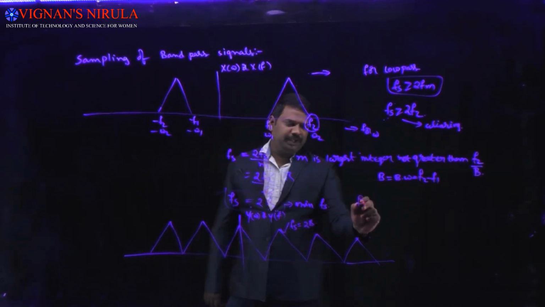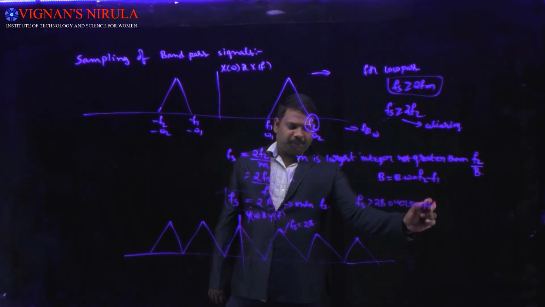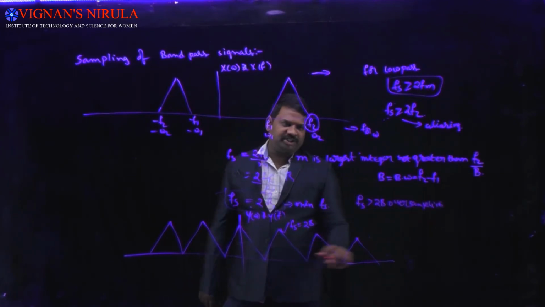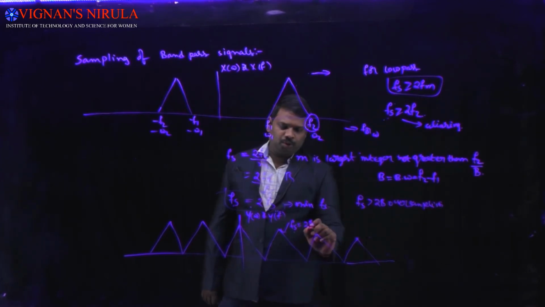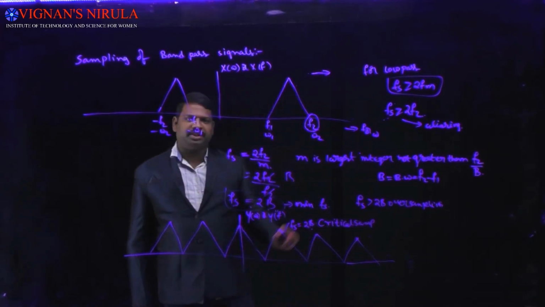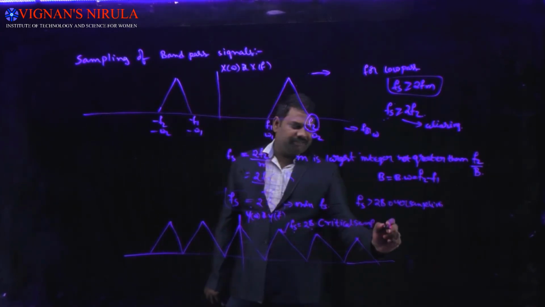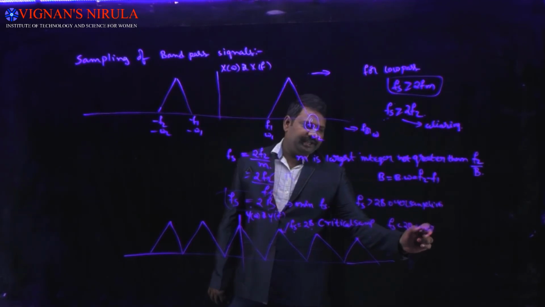If fs is greater than twice the bandwidth, it is the oversampling case again, where the spectrums will not touch each other, similar to low pass sampling. When fs is equal to twice the bandwidth, it is critical sampling, where the spectrums just touch each other. Similarly, if fs is less than twice the bandwidth, it is undersampling, and again aliasing occurs.